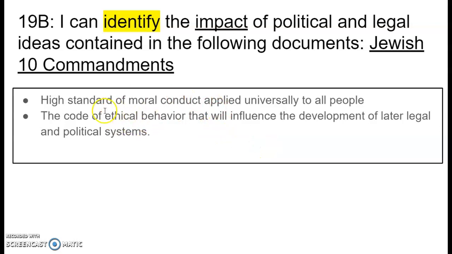So let's look at this. Basically, what the Jewish Ten Commandments are and what their impact is, is that people begin to use these Ten Commandments to live a morally good life. Okay, so basically it states here that a high standard of moral conduct applied universally to all people. The code of ethical behavior that will influence the development of later legal and political systems.